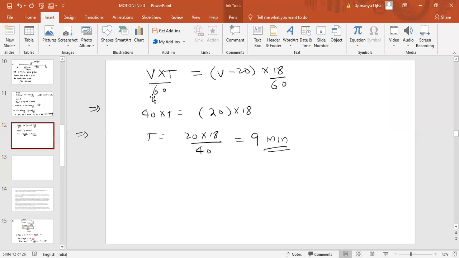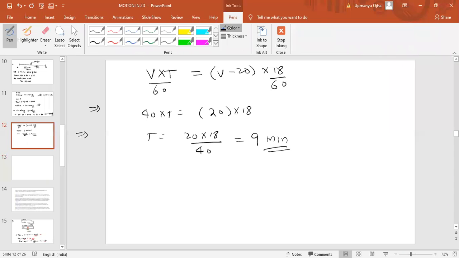Last step means, see, this is the distance between the 2 points in the ground frame when the bus is traveling. This is the ground frame. This is the cyclist frame. The distance should be the same. Whether you change the frame, this distance will never change. So ground frame distance would be equal to the distance when you take the cyclist frame. Both should be same.